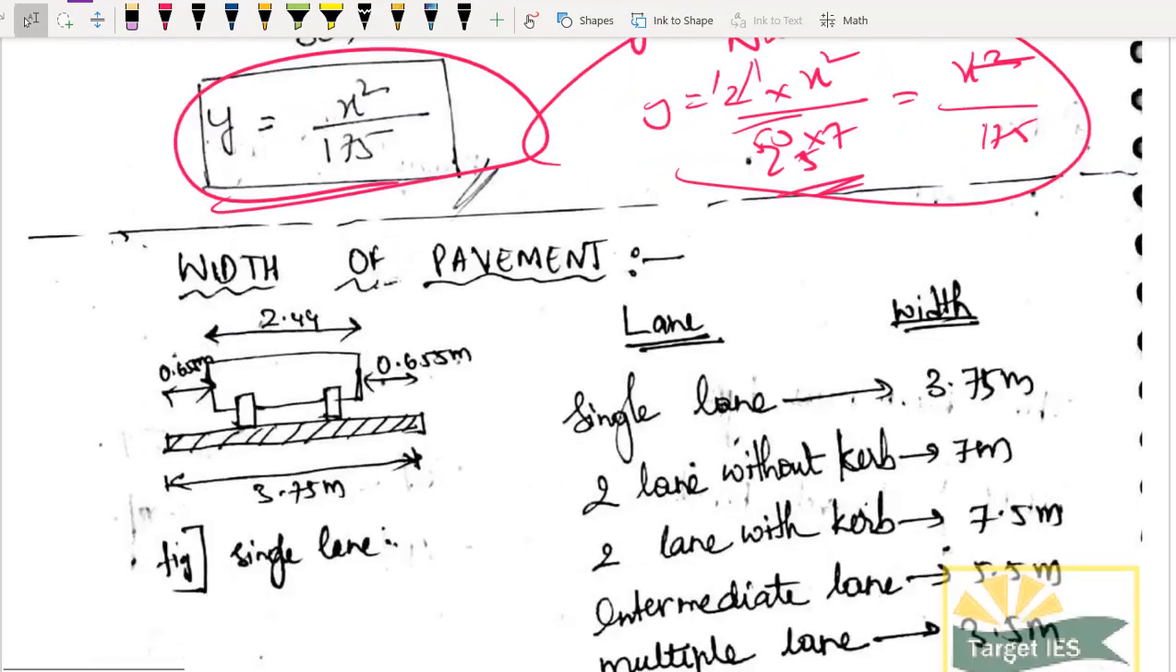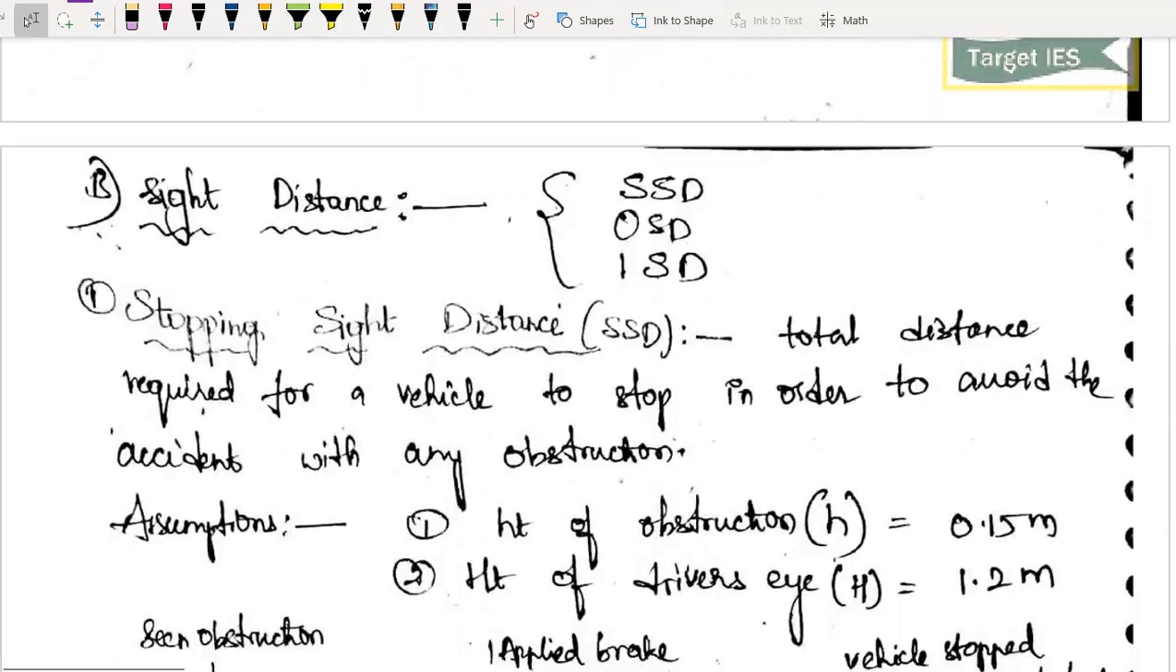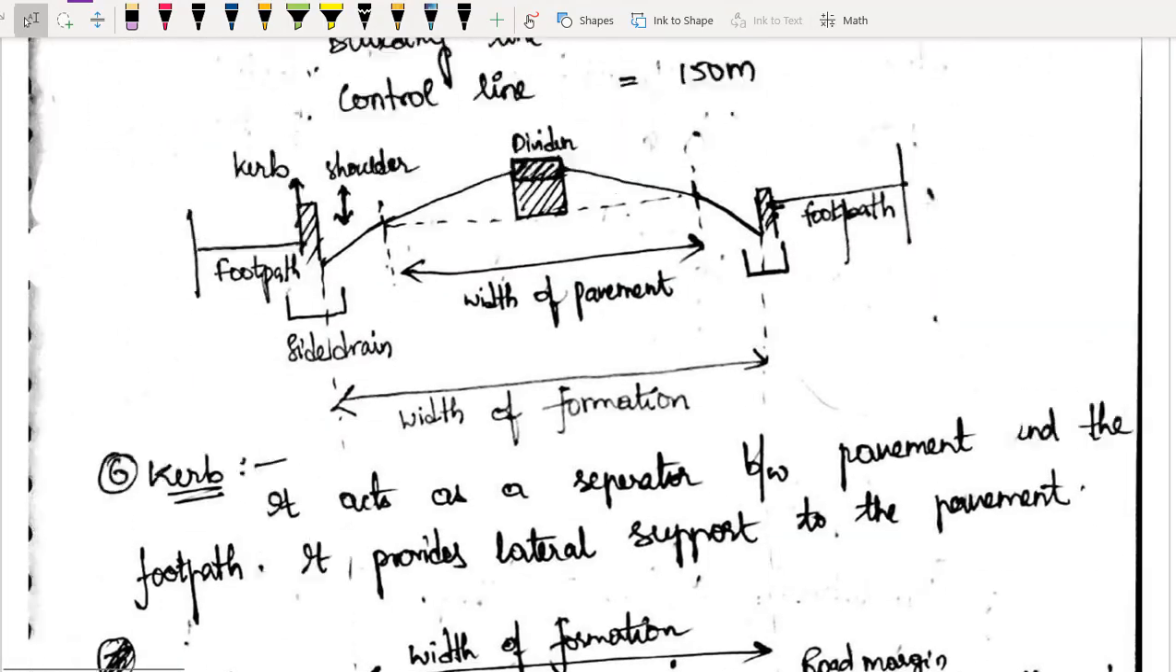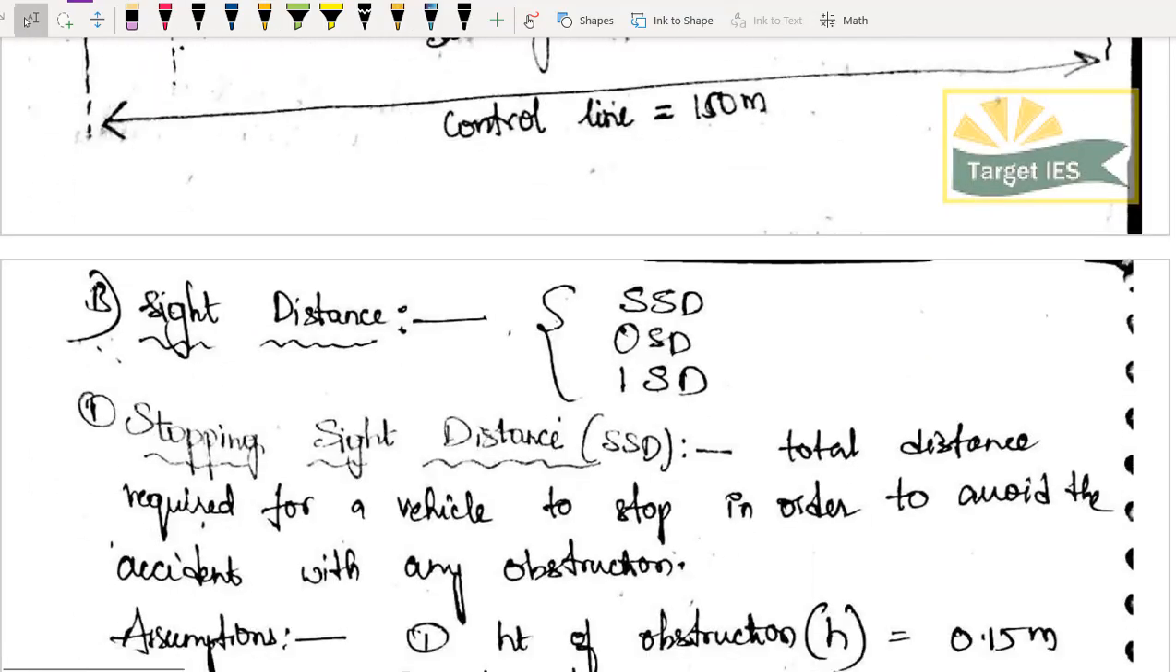Now let us see this concept, and I will stop here. In the next module I will complete the shoulder, divider, and curb. It will be a very small module, like a 10 minute module.